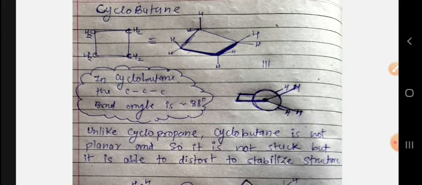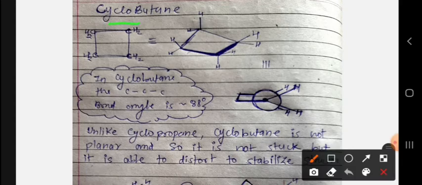Cyclobutane has a 4-carbon cyclic ring. So this is the cyclobutane structure, a 4-membered cyclic ring. But cyclobutane is not a planar molecule. All the carbons are not in the same plane. Three carbons are in a plane, and one extra carbon must be out of plane.